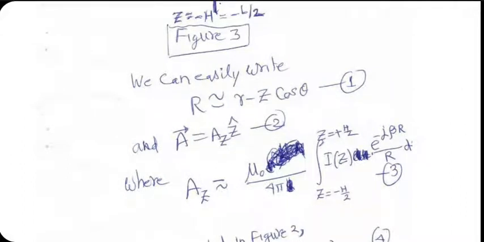to this. A lot of things go inside the integral. Iz has to be within the integral. Again, dz is there, and the integral is with respect to small z. Now e to the power minus j beta capital R has to be used, not small r, because in the real formula for Az, there was capital R, not small r. In the previous two cases, for the short dipole or Hertzian dipole, we assumed capital R equal to small r, and we took that factor out of the integral. But now we will not be able to do that. You have to bring that factor inside the integral.